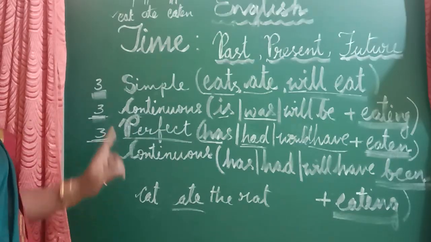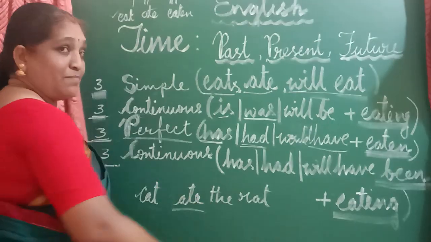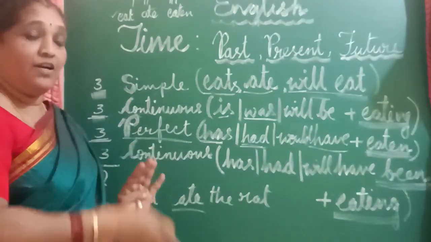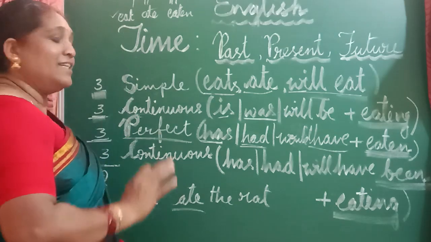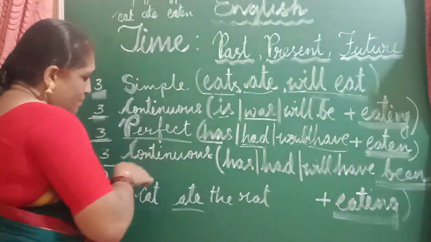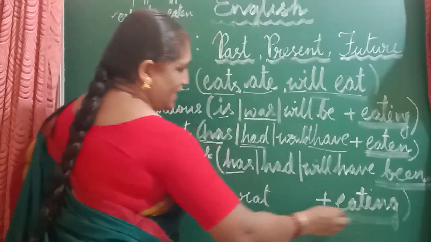Since day one, since the cat came to our home, it has been eating. That means it has been eating from then, and it is eating now also. So that is what we mean. Present perfect continuous tense: has been eating.